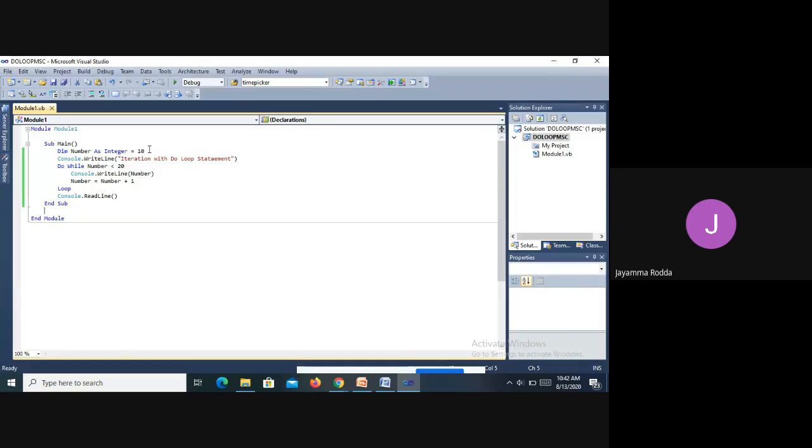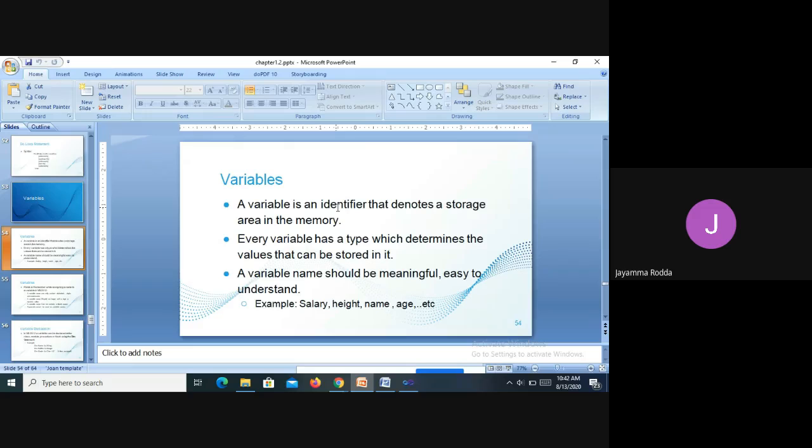Now I am again using that variable number. Whenever I use this number, the value that is assigned comes here, and the comparison between this number and 20 is done with the value stored in this location. That is why we say that a variable is nothing but a storage area in memory.